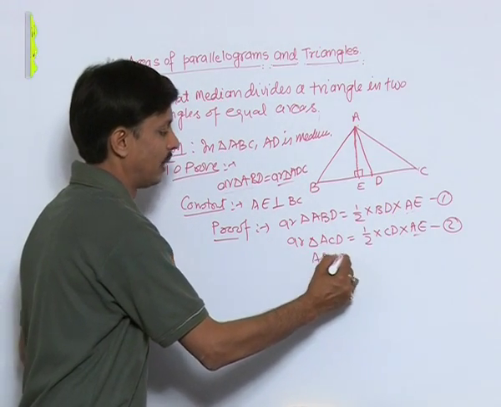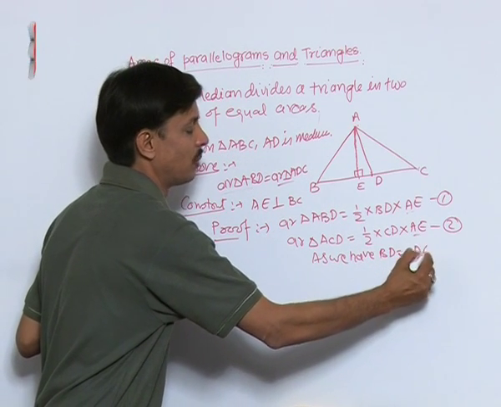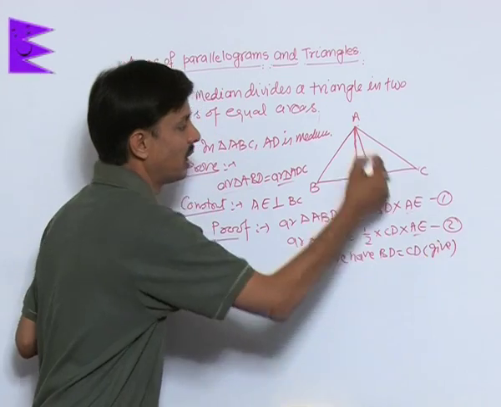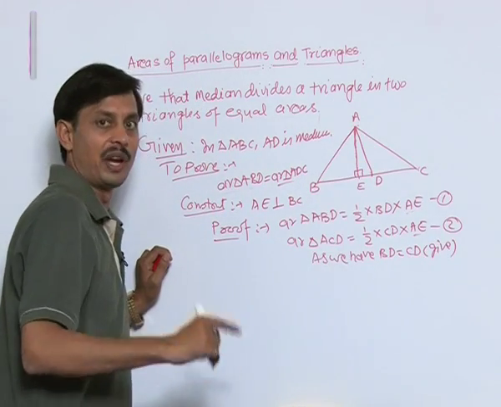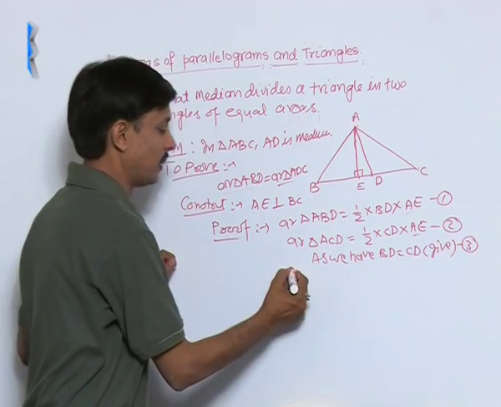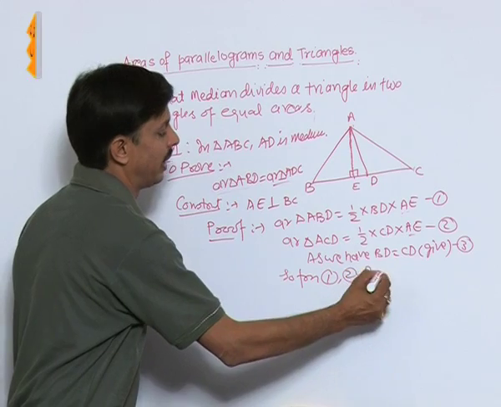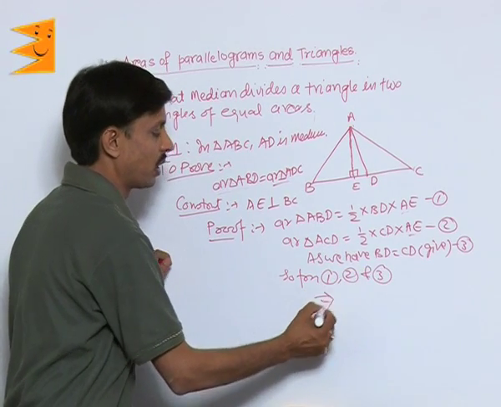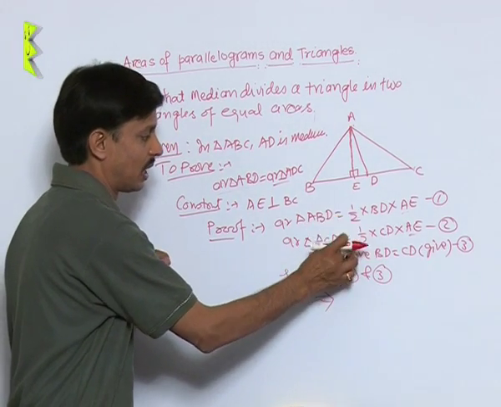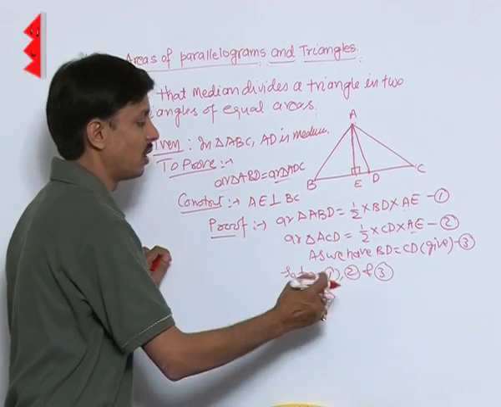As we have BD equal to CD, the reason being that AD is the median, so it separates the opposite side into two equal parts. You can say relation 3. So from 1, 2 and 3, what you can conclude is that half and half are the same, BD and CD are equal, AE and AE are equal.